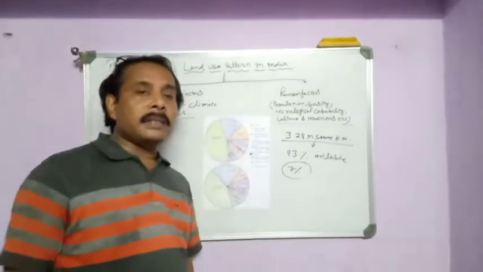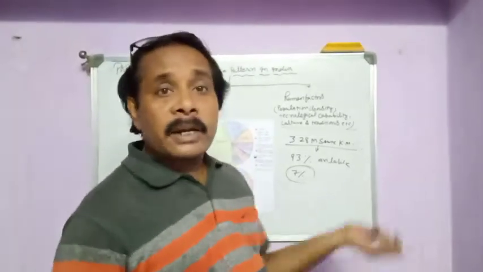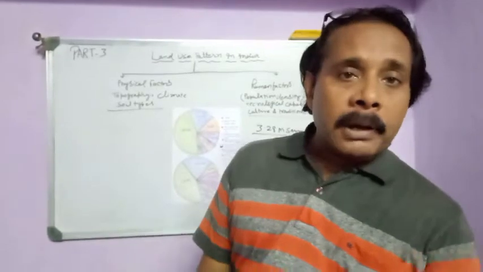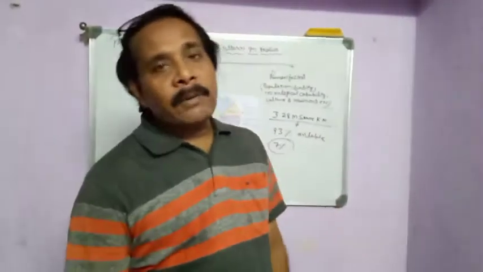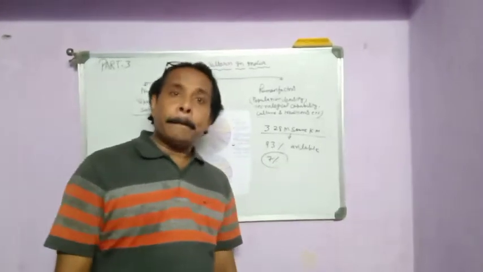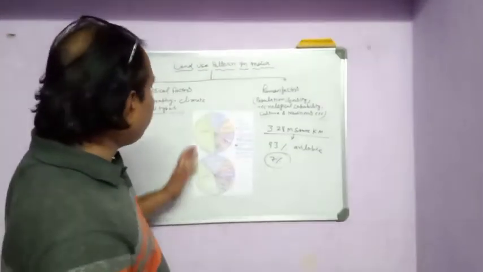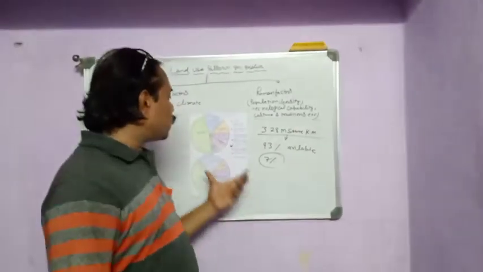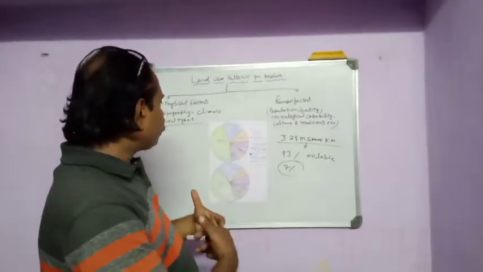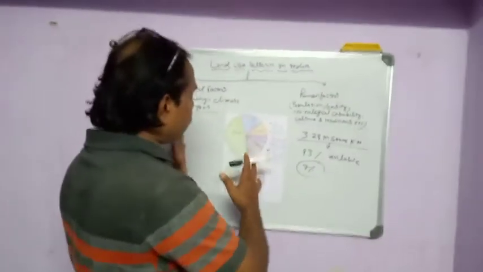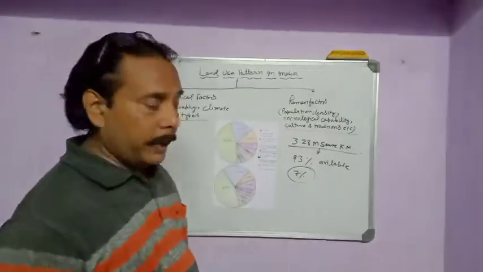Gross sown areas means all those areas where agriculture can be done in a better way, but due to lack of irrigation facilities, farmers are unable to utilize them well. So in this way the land use pattern of India has been described.